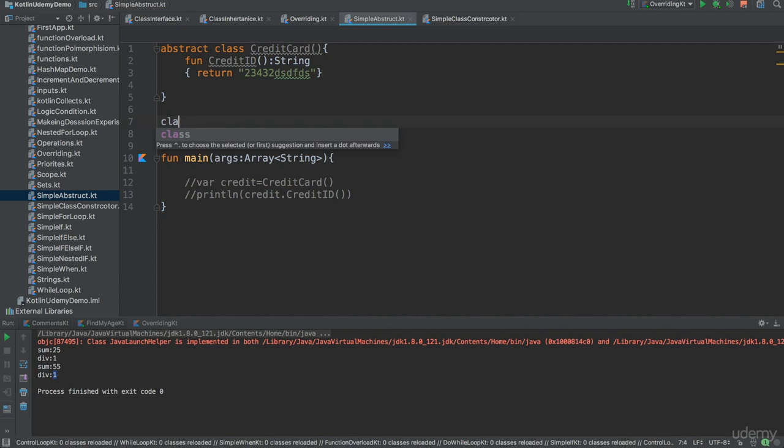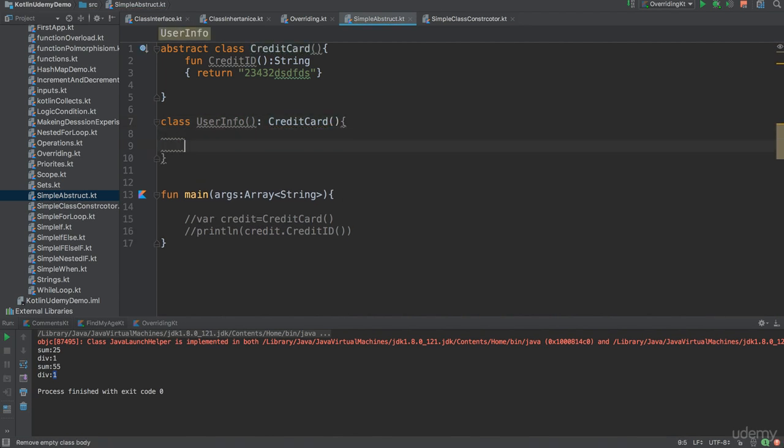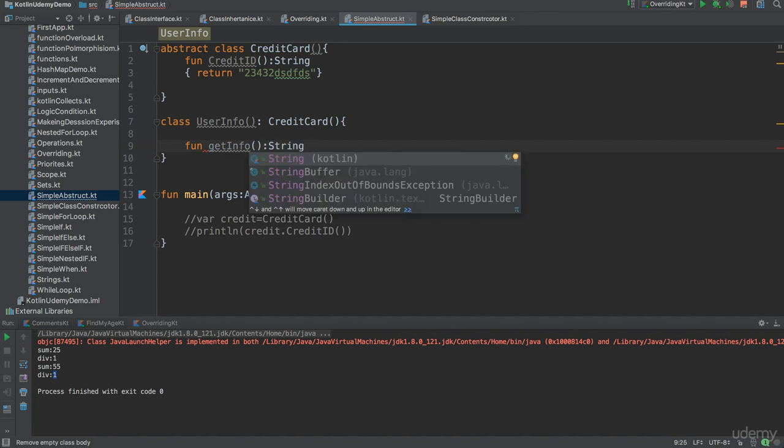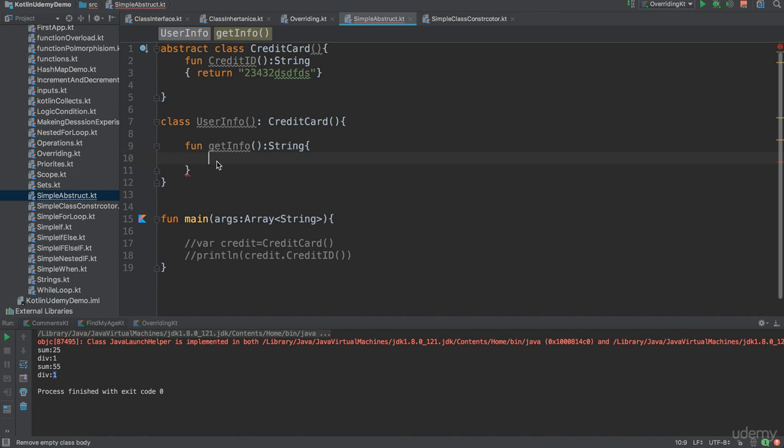So, for example, a class UserInfo. In the UserInfo, he could now inherit that class, which is the credit card, and use it here. Here in this class, say someone has a function getInfo, and this getInfo will return for us a string, and from this class there is a call for that method. So the call will be returned for us. I just write credit card, and that is it. So now if someone gets an instance from user, he could call the variable user.